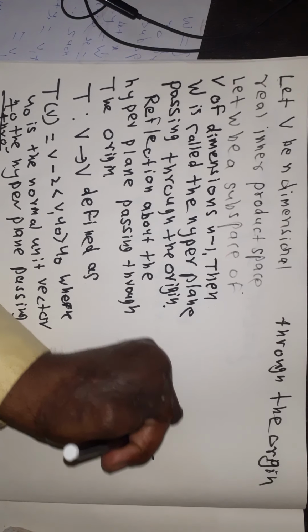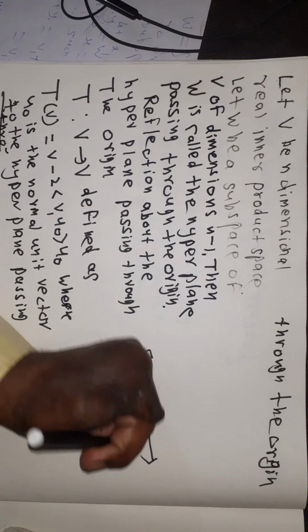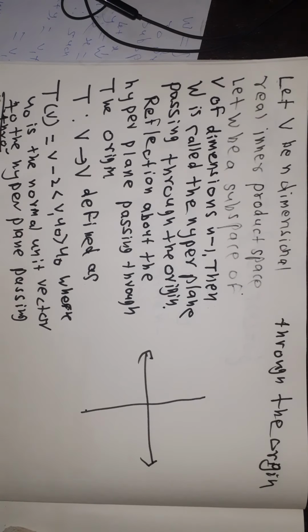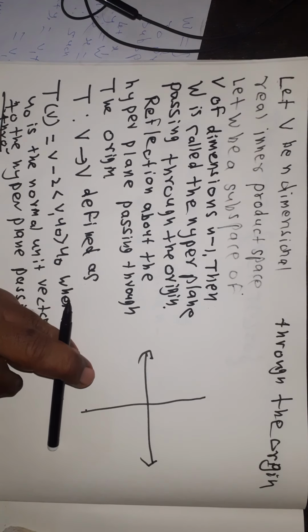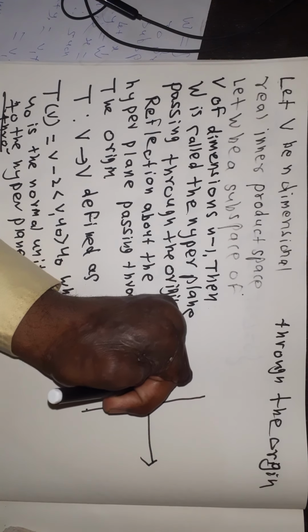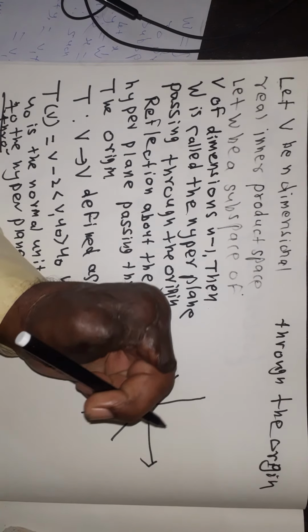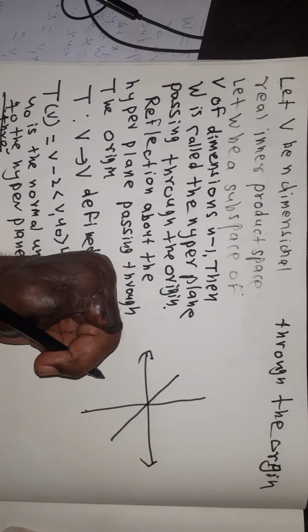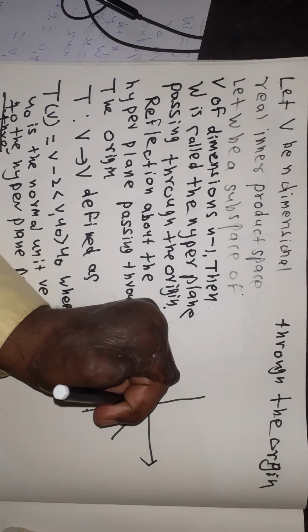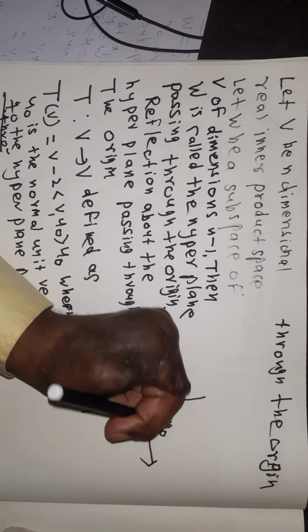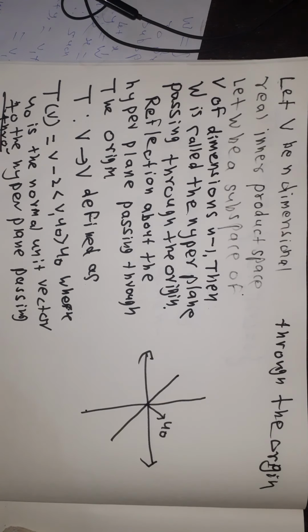आता R2 मध्ये समजा हे कन्सिडर वेक्टर स्पेस इनर प्रोडक्ट स्पेस R2. Now in case of R2, any hyperplane passing through the origin is a straight line passing through the origin. Now suppose u0 is a unit normal to this hyperplane passing through the origin.